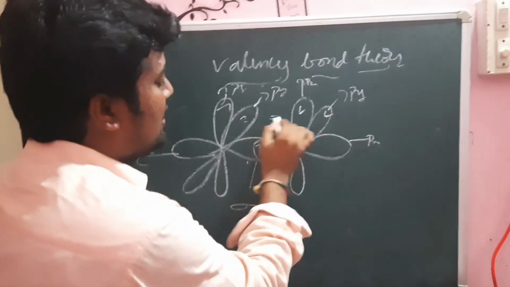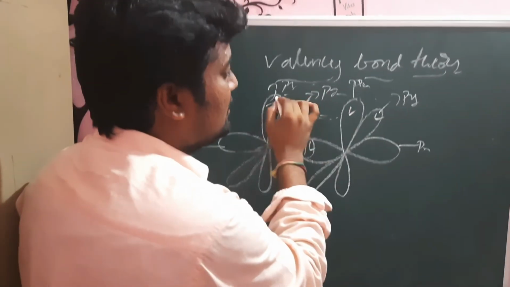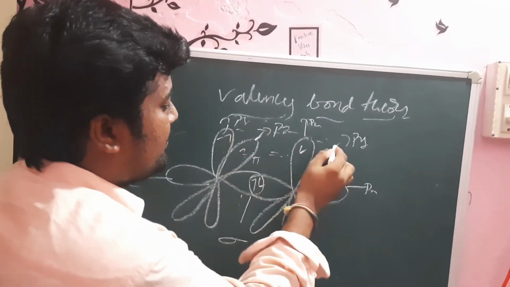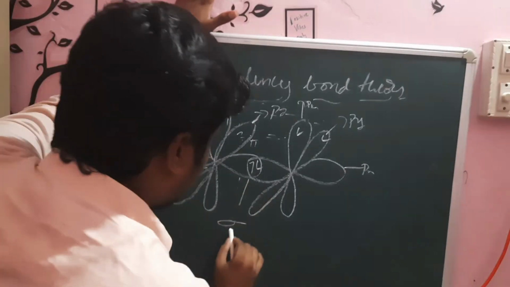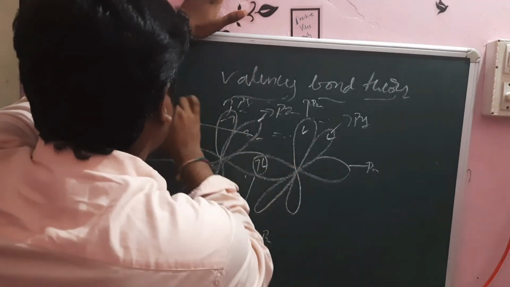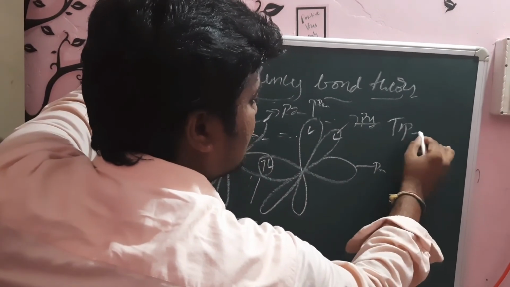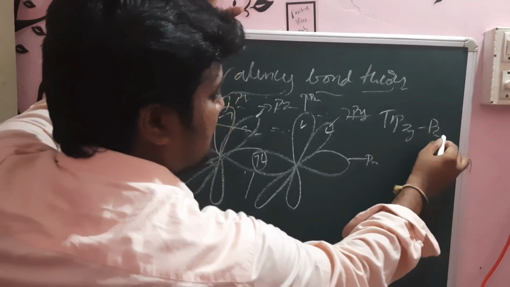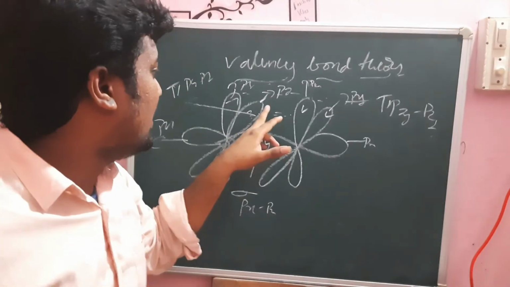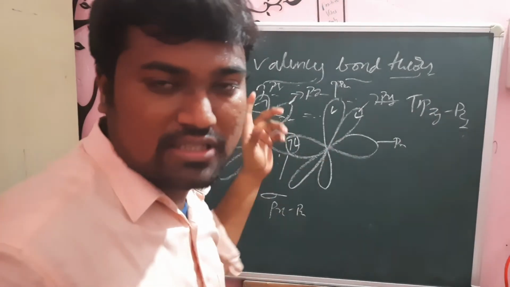These two are lateral or sideways overlapping, so here a pi bond is formed. In the pz case also, a pi bond is formed. So here there is one sigma px bond, one pi py bond and one pi pz bond, due to sideways overlapping.